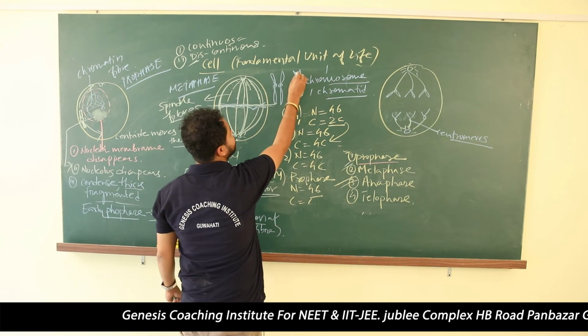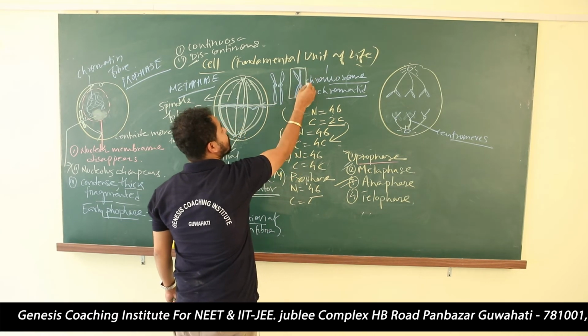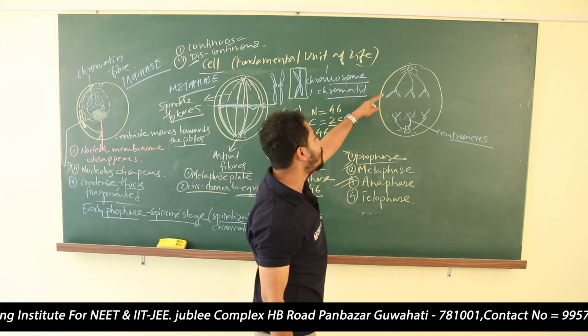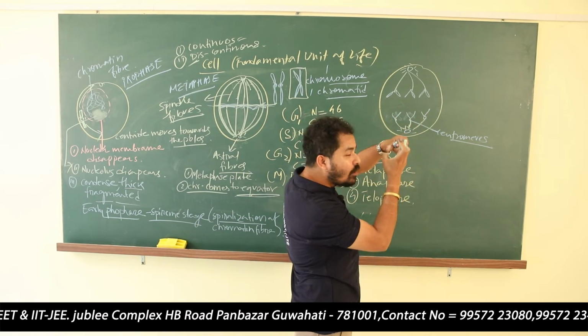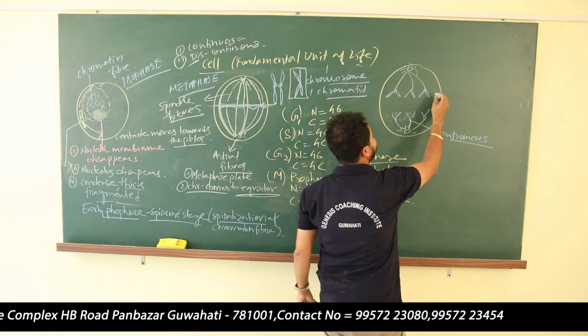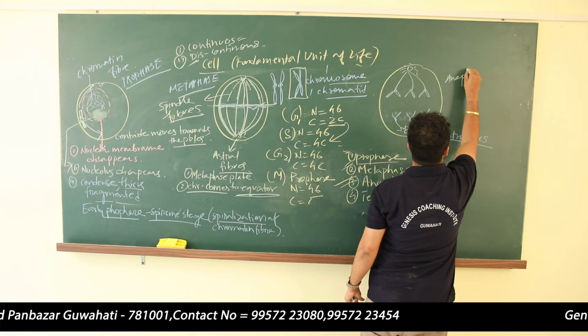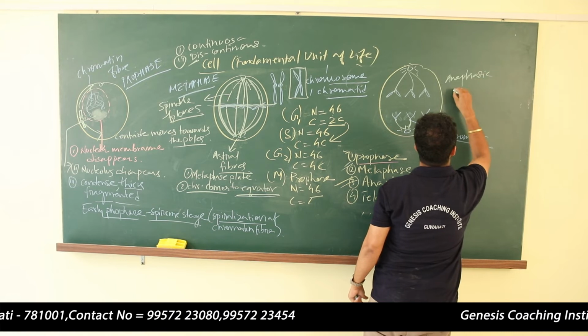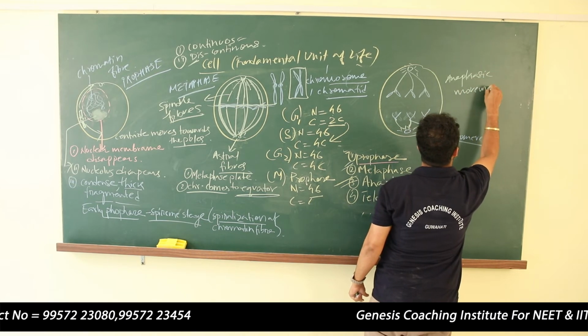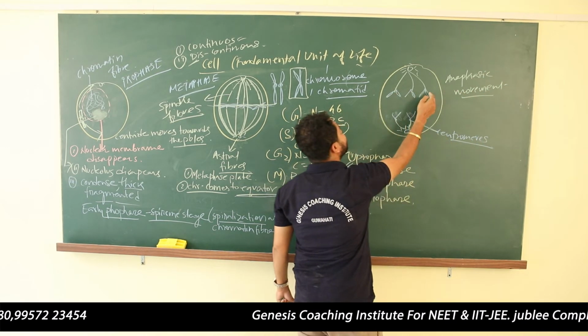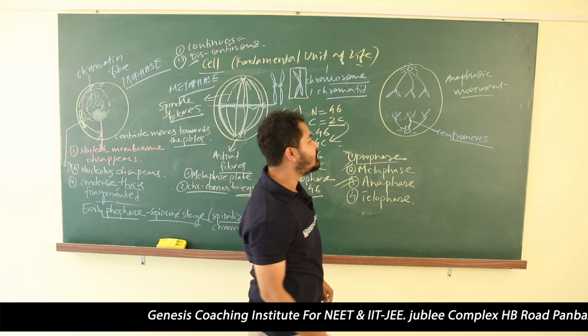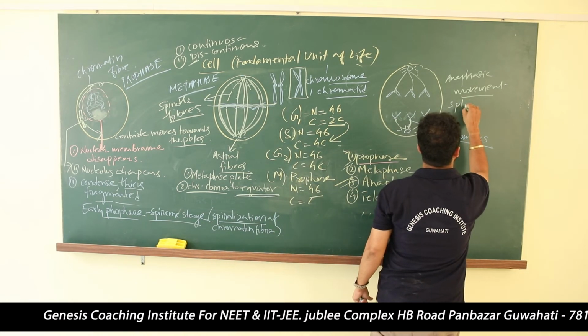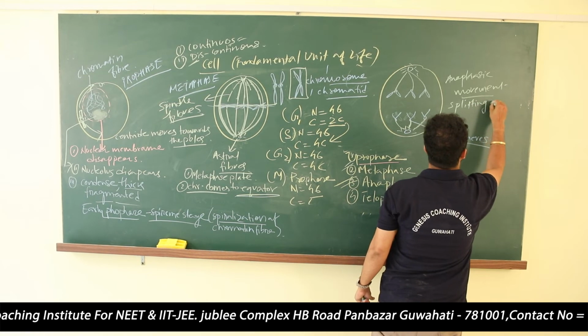This is the chromosome. This chromosome has two chromatids. Now the two chromatids are separated due to the pulling, due to the anaphasic movement. It is also known as splitting, the splitting of chromosomes.